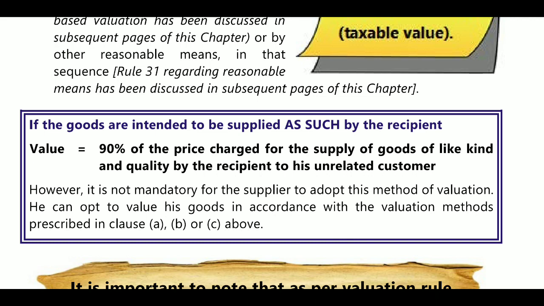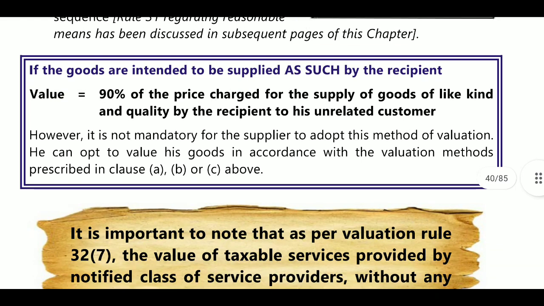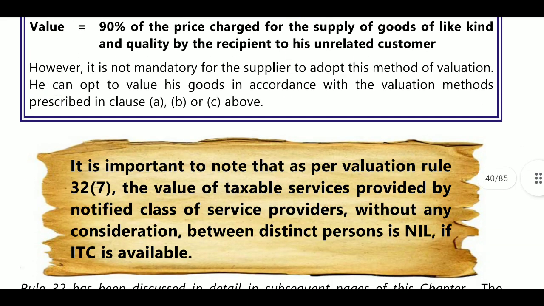It will be considered. Next, the recipient should not process these goods but should sell them as such. If you purchase from one person and sell the same without changing anything, even though that price is not there, then it will be treated as 90% of the price charged for supply of goods of like kind and quality.